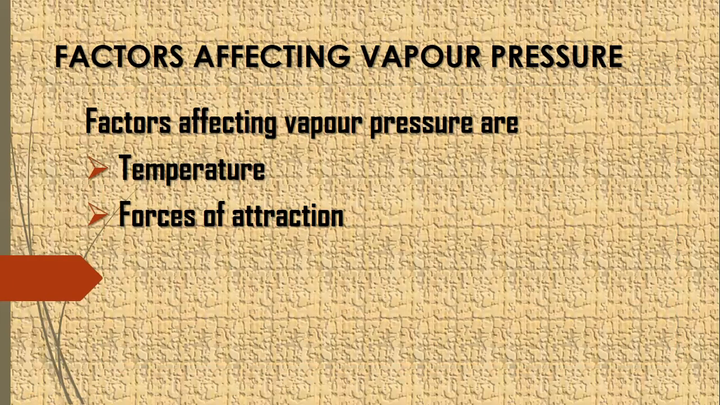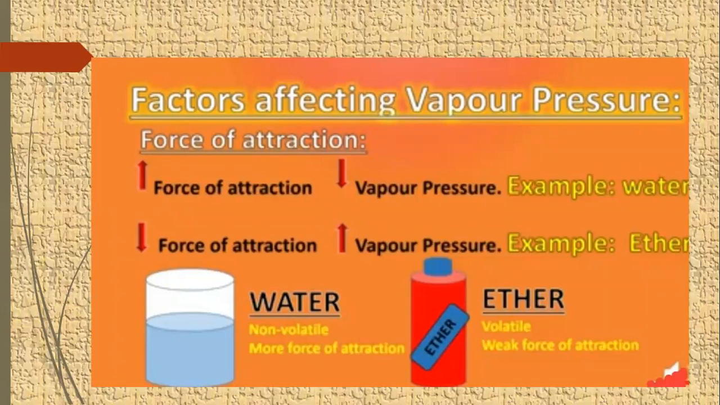Factors affecting vapor pressure are temperature and forces of attraction. First of all, we will discuss how force of attraction affects the vapor pressure. They are in an inverse relation with each other. For example, molecules like water, which have strong forces of attraction, have low vapor pressure. Why? Because molecules are tightly bonded with each other and they cannot evaporate, they cannot convert into vapors at room temperature. Fewer molecules are converted into vapor, so their vapor pressure will be low. And these molecules are regarded as non-volatile.